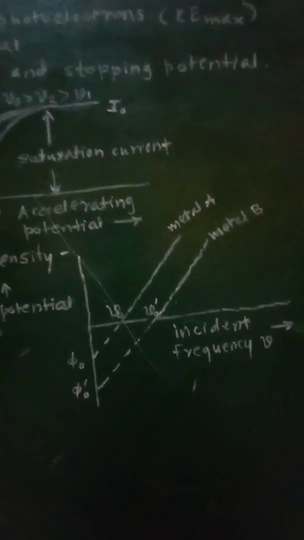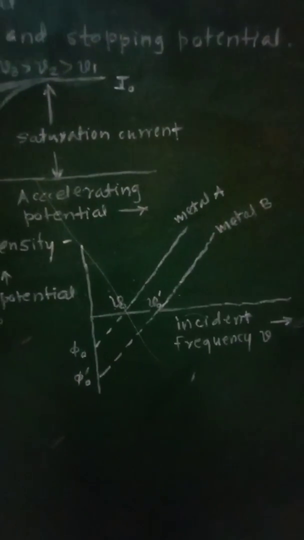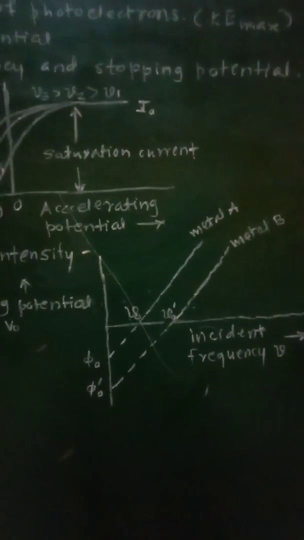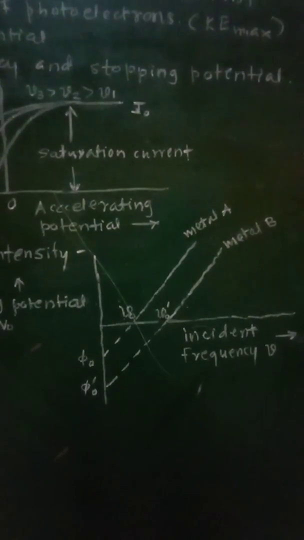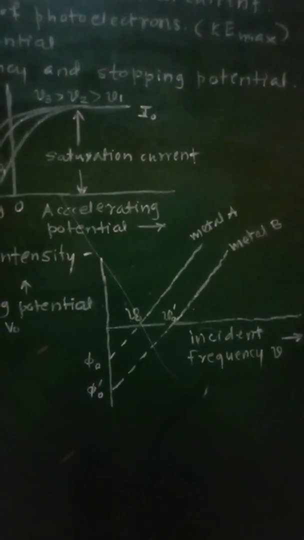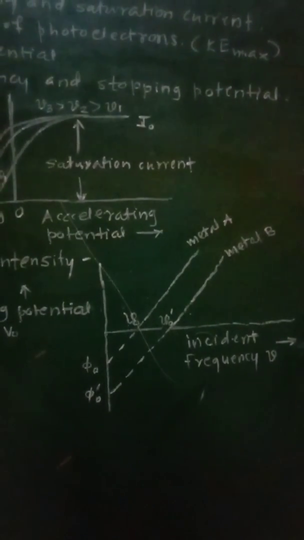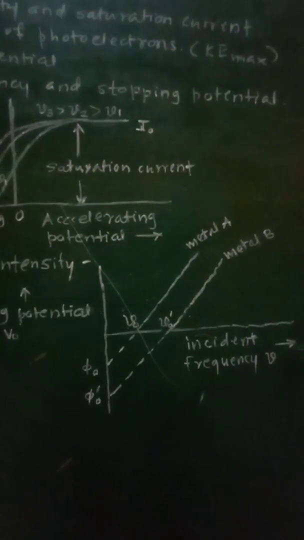And therefore from this we can say that the photocurrent, and hence the number of electrons emitted, will depend on the intensity of incident radiation, but not on the frequency of incident radiation.